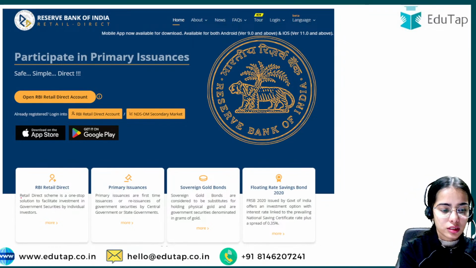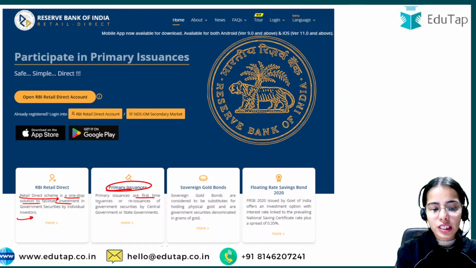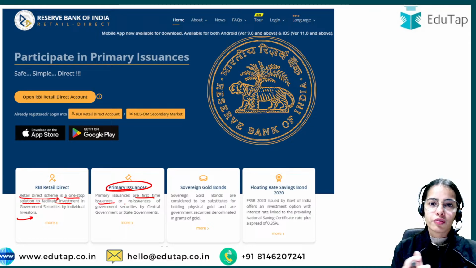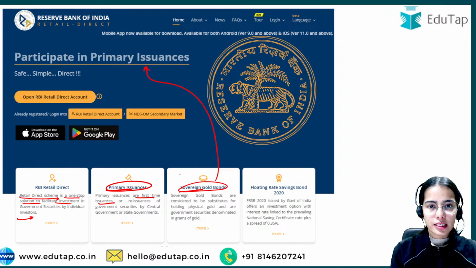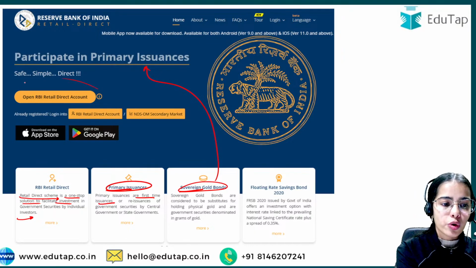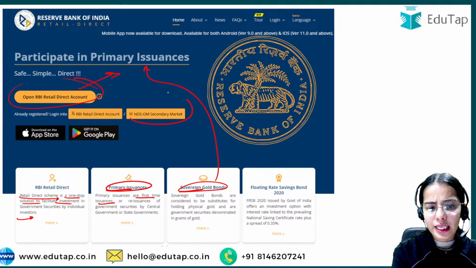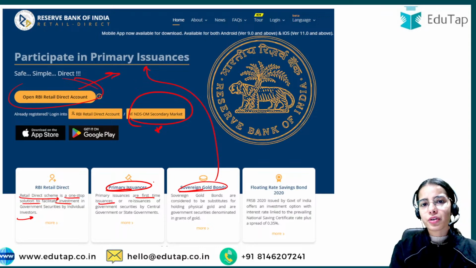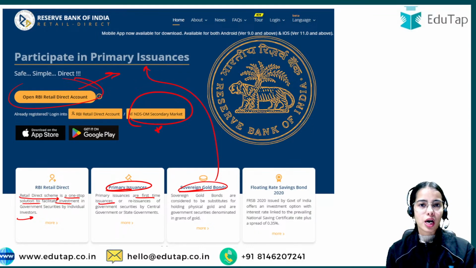You can see that the Retail Direct scheme is a one-stop solution to facilitate investment in government securities by individual investors. Primary issuances are the first-time issuances of government securities that the RBI is doing, selling them to the investors. Sovereign gold bonds are also allowed under the scheme. You can open the RBI Retail Direct account through this portal, get access to the NDS-OM secondary market, and raise your queries and such.